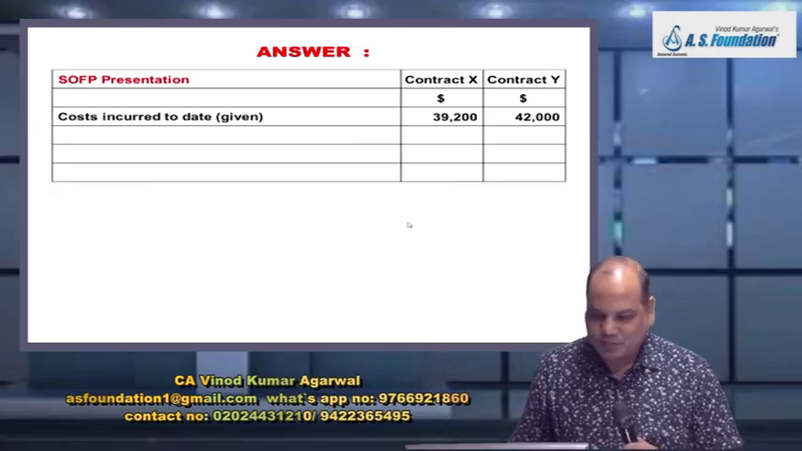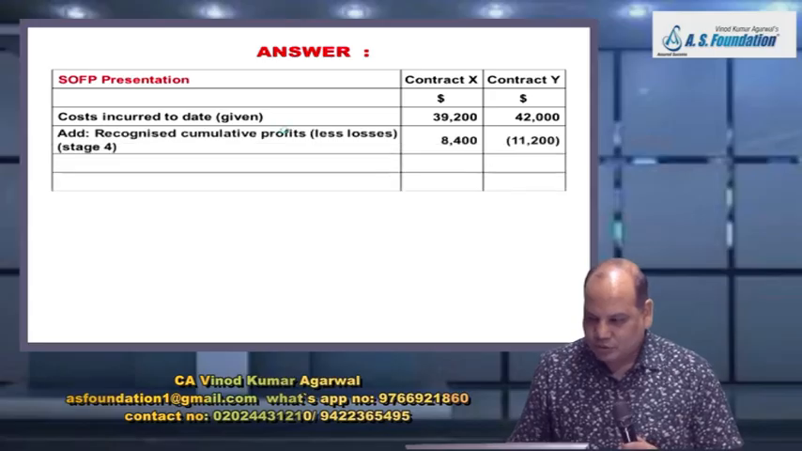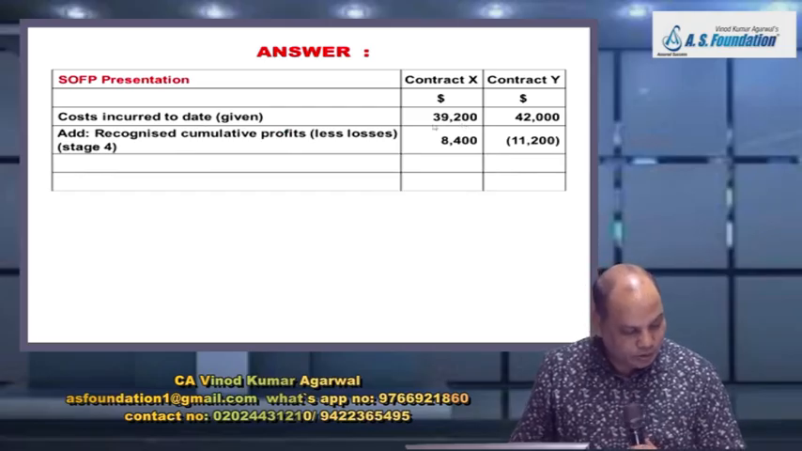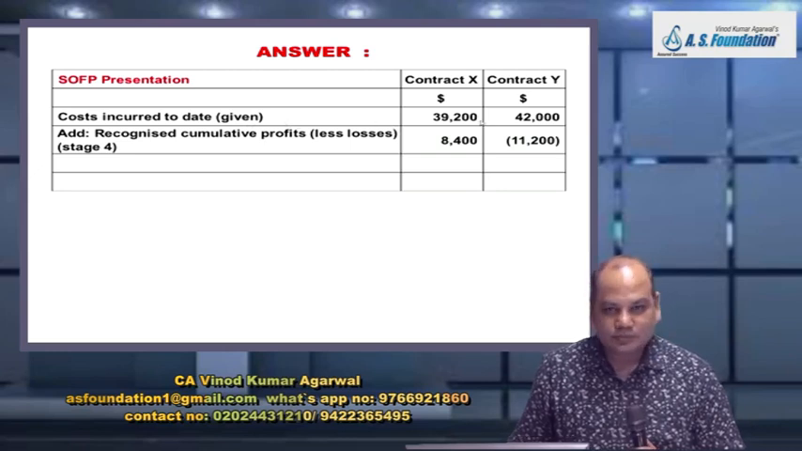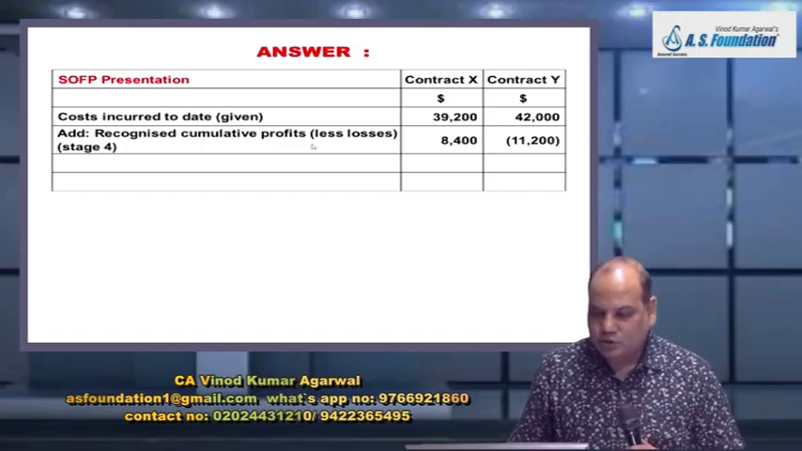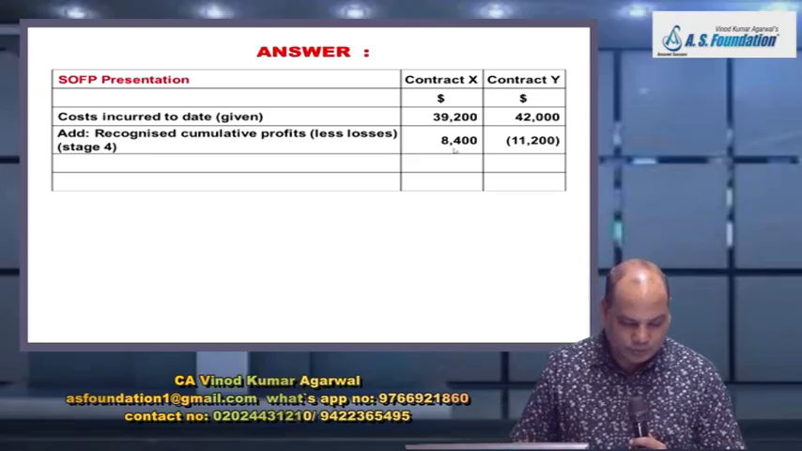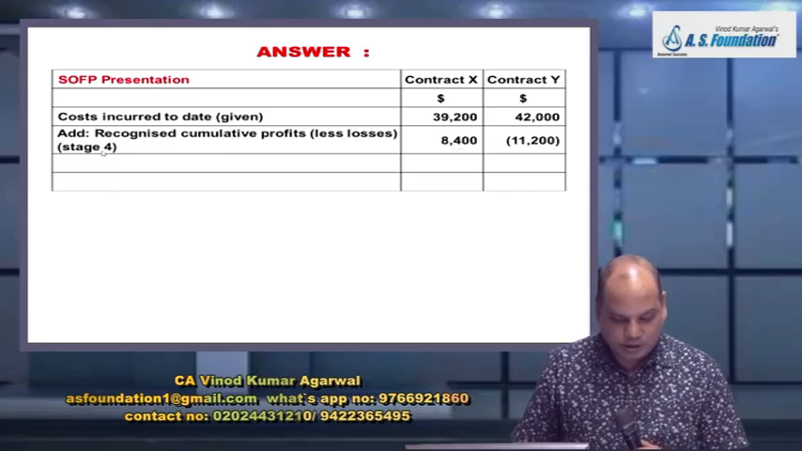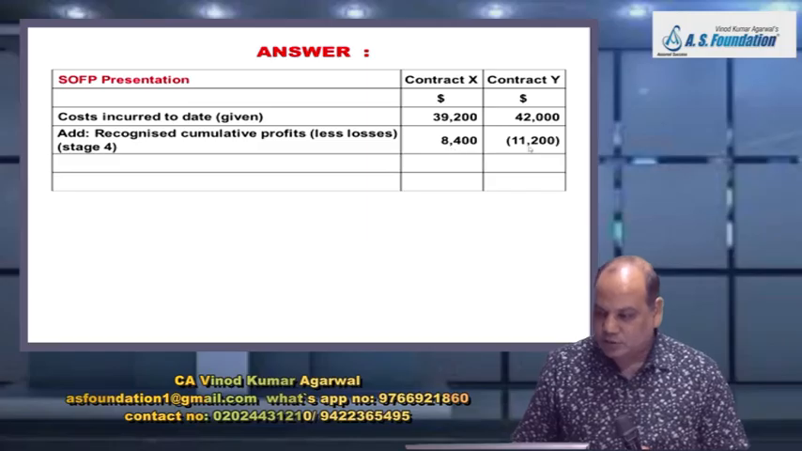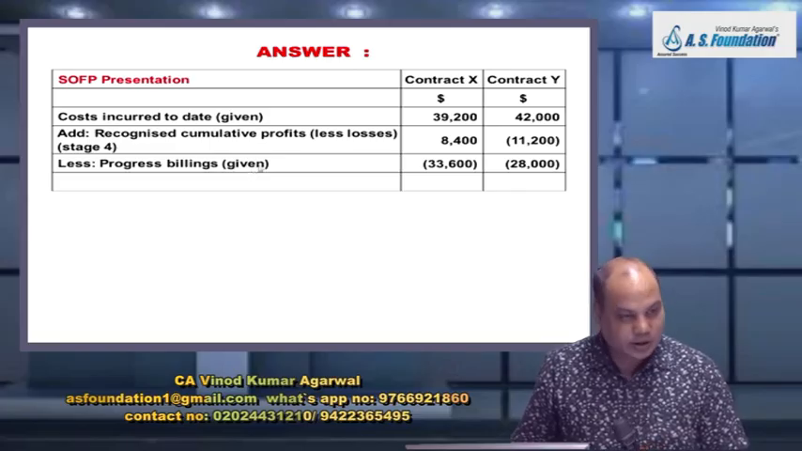Now come to SOFP presentation. Statement of financial position. Cost incurred till date. It's given. Go to question. In question, you search for cost incurred till date, first line of the table. 39,200, 42,000. Add recognized cumulative profit less loss. That is why we prepared the previous table, stage number 4. Stage 4, write in bracket here. 8400, 11,200. Less progress billing. Write in bracket given.